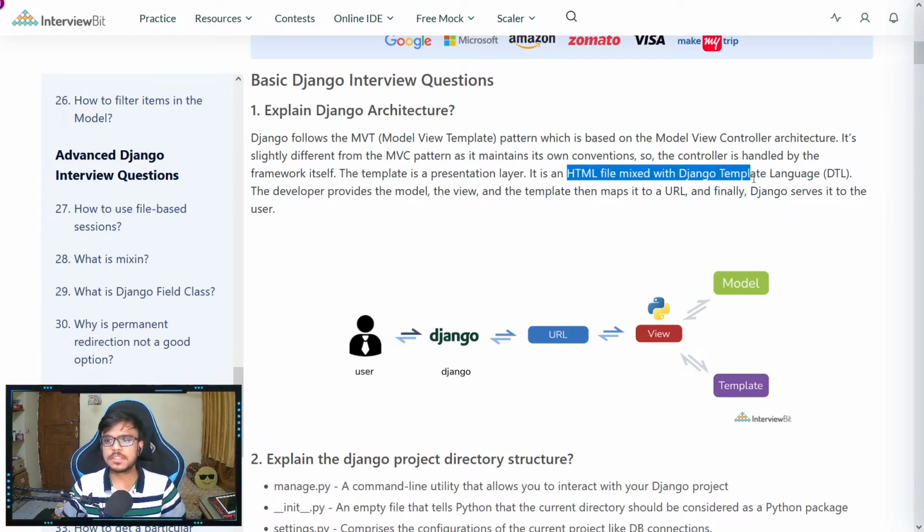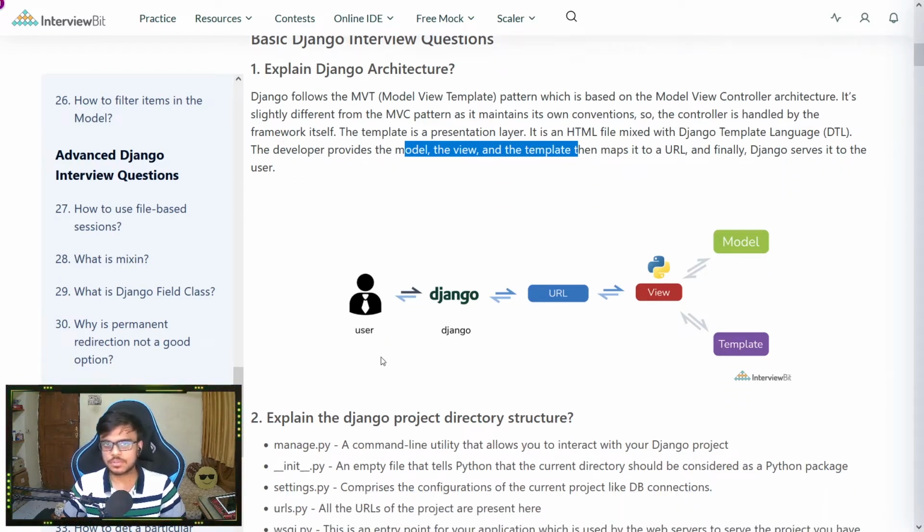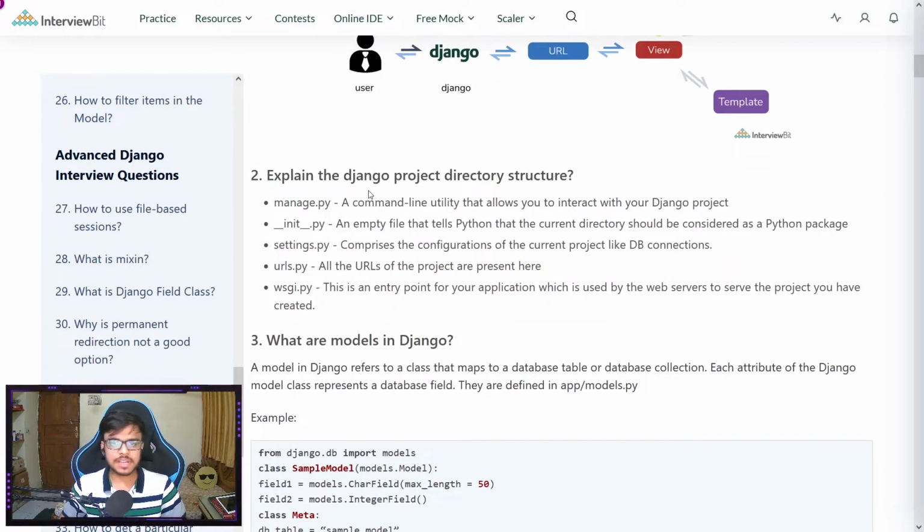Now, HTML is mixed with Django template language. We provide the model, view, and template, which then map to a particular URL, and then Django serves it to the user. So this is what the view is. We have the model and template, which go to the view, which maps to a particular URL, and it is served to the user.